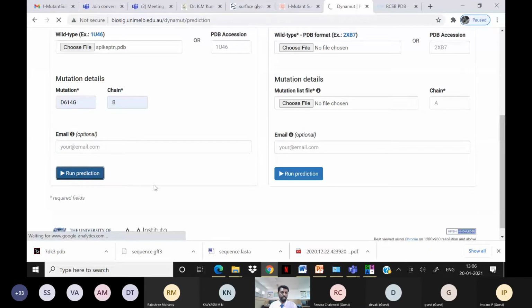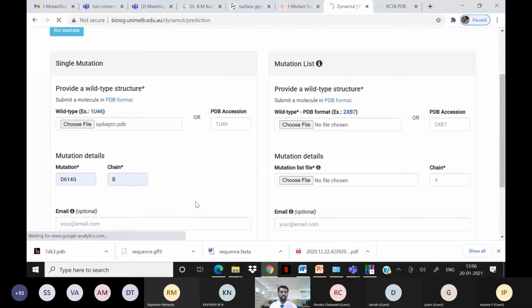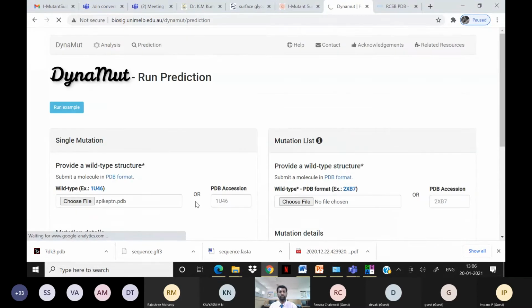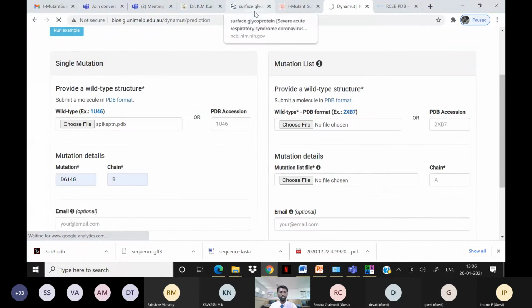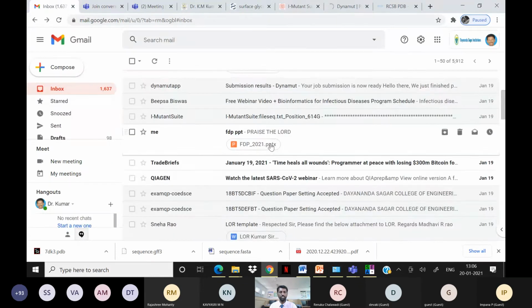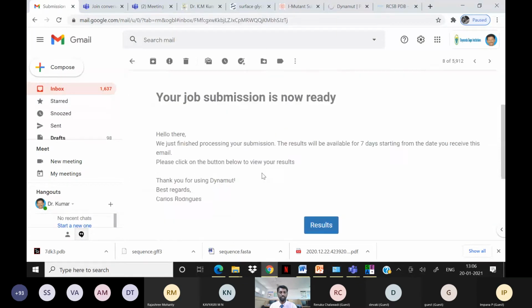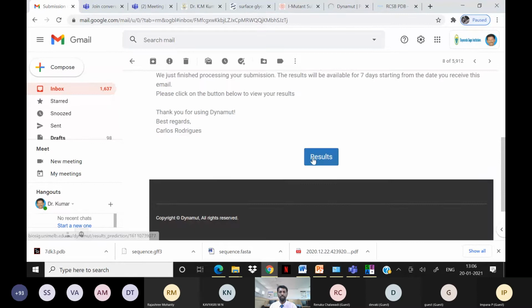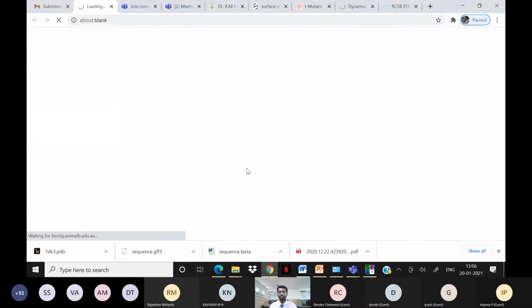and you will get the results. Run predictions: if you just click on that, it will run and give us the results. It will take some time, because it uses the protein structure, so a lot of calculations happen. I have already done this and got the results. Your submission is ready. I'll show you how the results look.